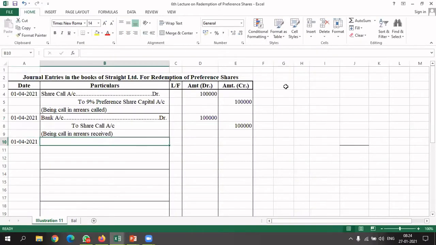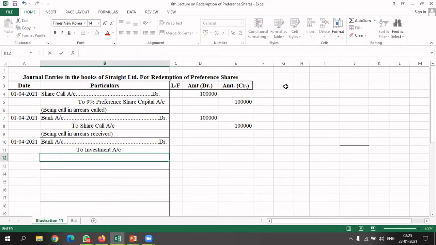So here we will write bank account debited to investment account to profit and loss account.